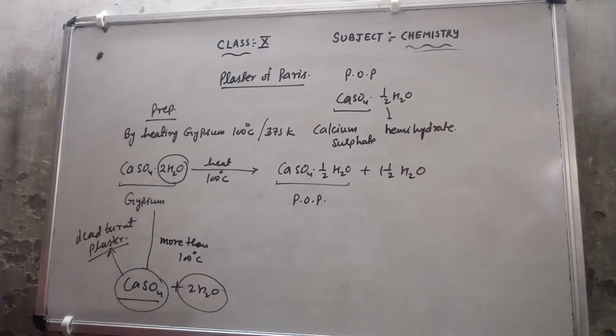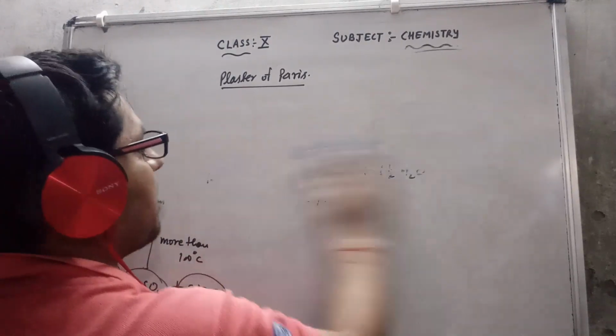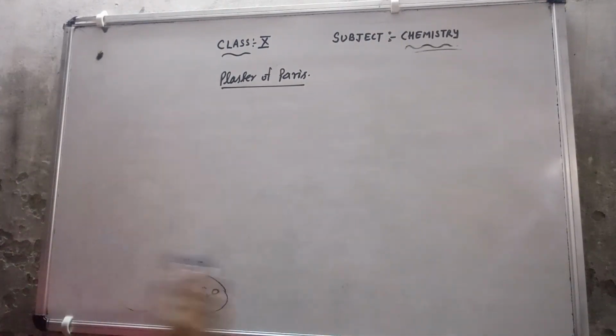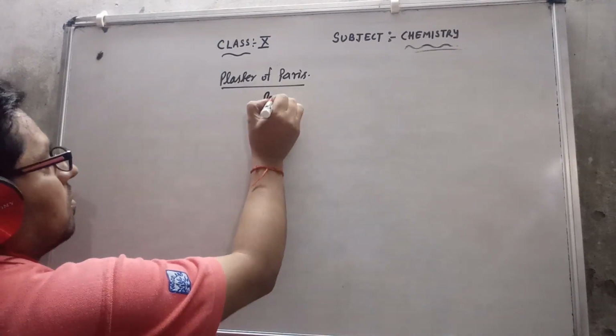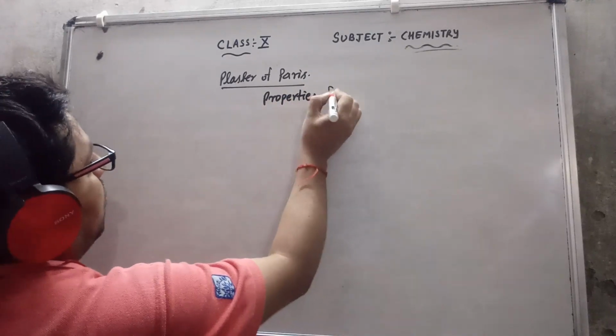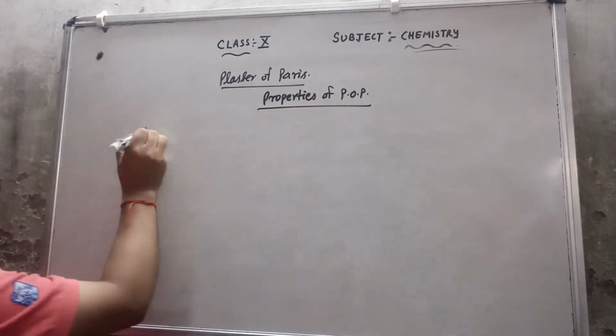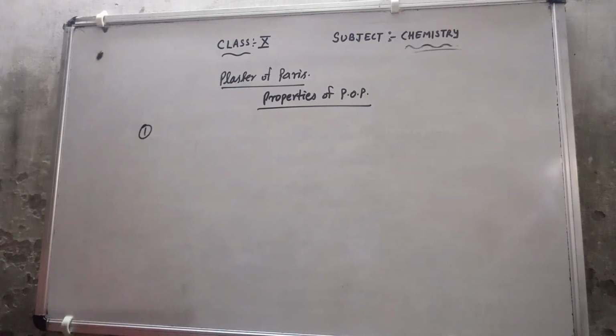What are the properties of POP? The first property: everyone knows about the POP, it is a white powder.